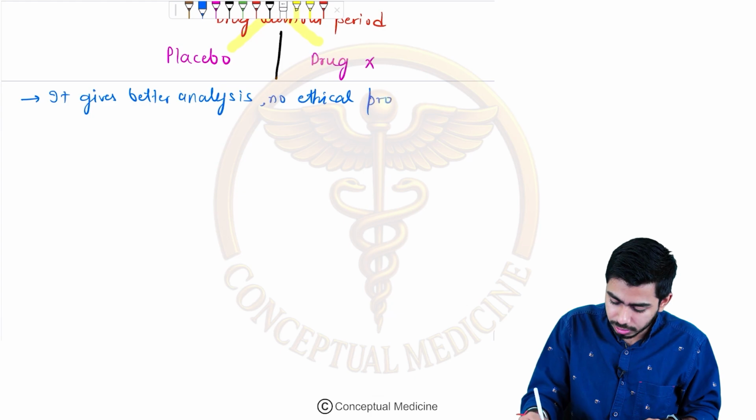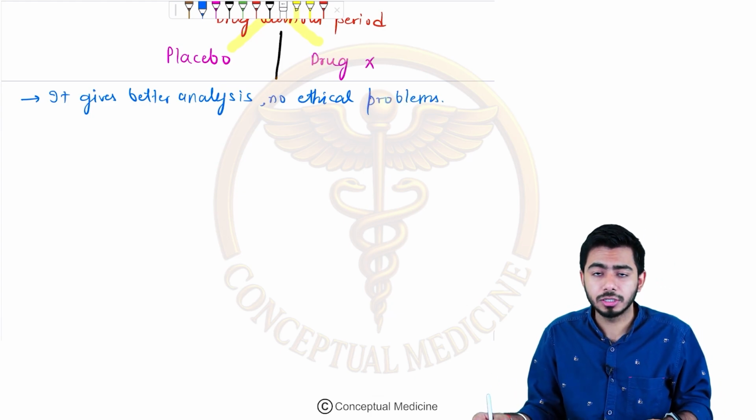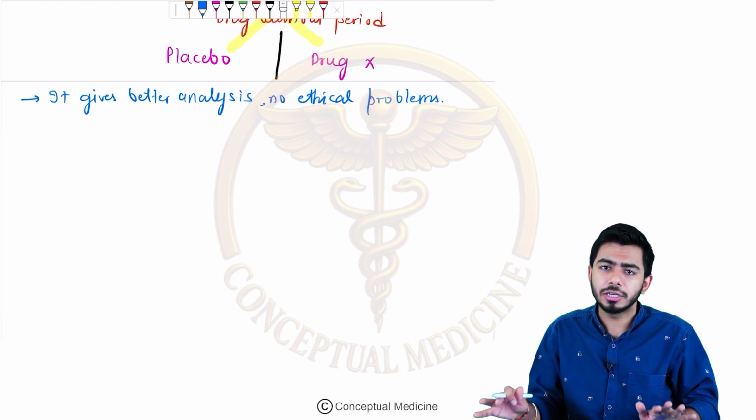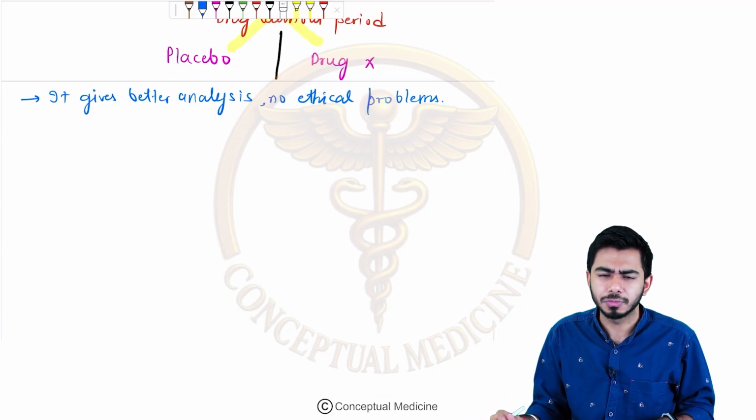I told you, in PSM, many people are talking about ethics. So in this case, we are not having any kind of ethical issue. Fine.